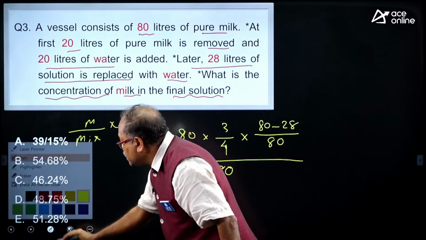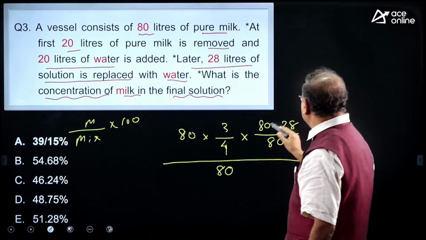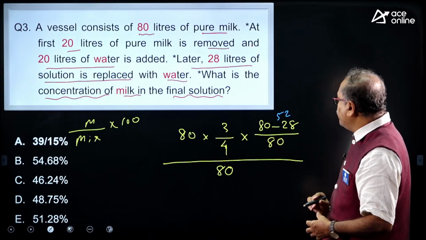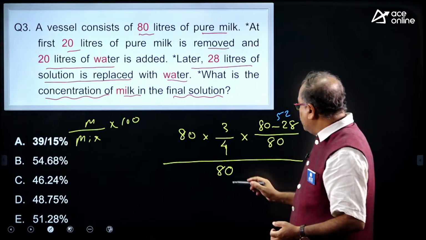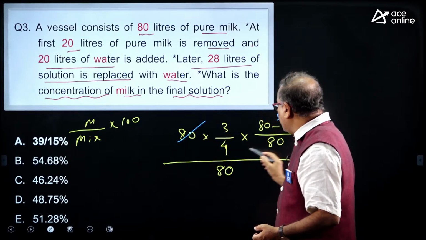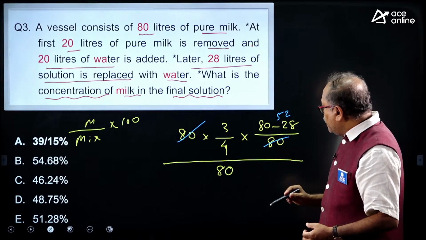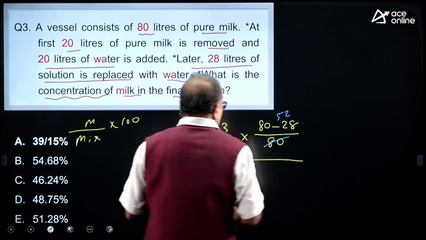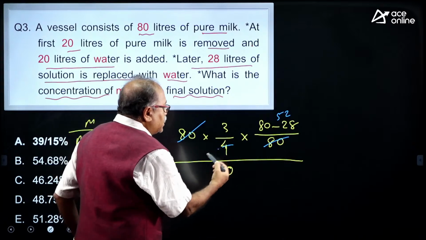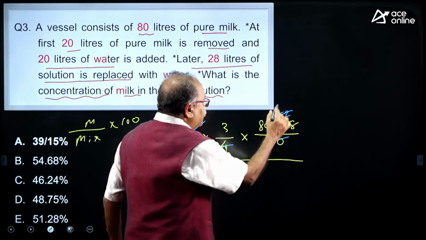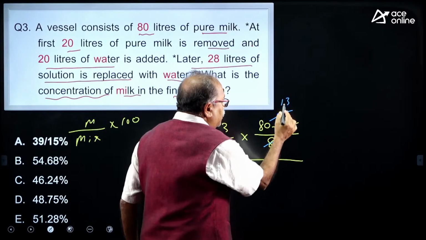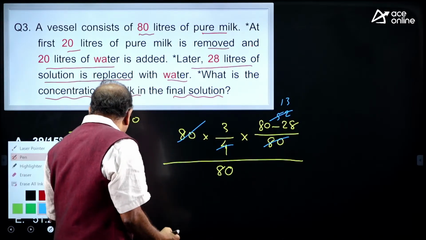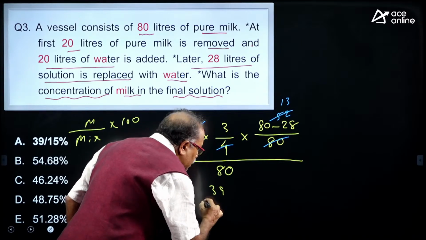Anyone answer the question, my dear friends? So, I notice that here it is 52. Am I right? And then this 80 and 80 get cancelled over here, and what else is getting cancelled? Okay. So, now I notice that with 4 this gets cancelled here, 13 times 4 is 52, 13 times 3 is 39, 39 by 80. So, I need to find out the percentage here, 39 by 80.